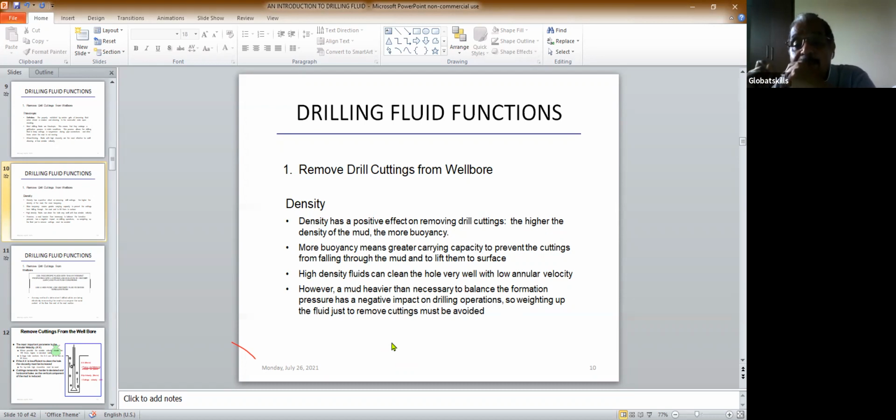So density has a positive effect on removing the drilling cuttings. What happens if the drilling cutting is very, very heavy? The fluid density is important for the cutting to come up, for the cutting to be in a floating condition. You see, what happens?